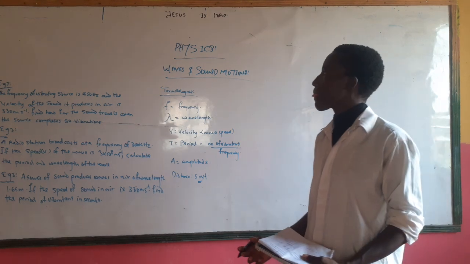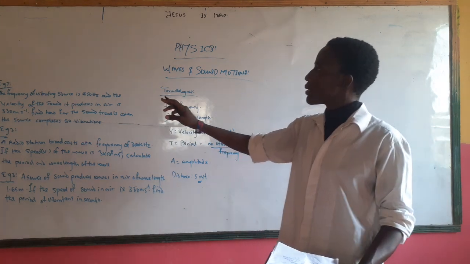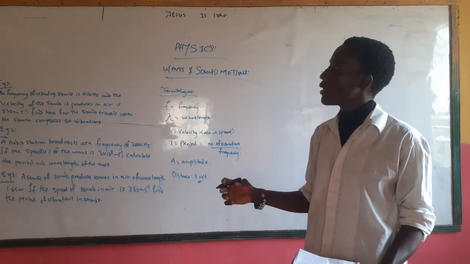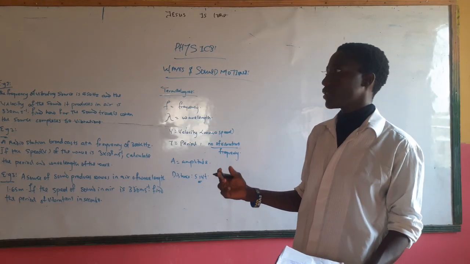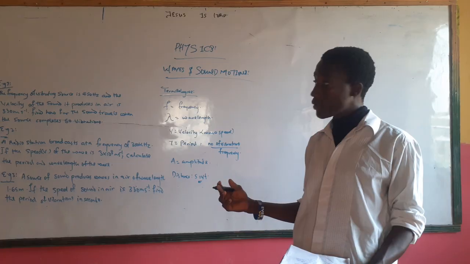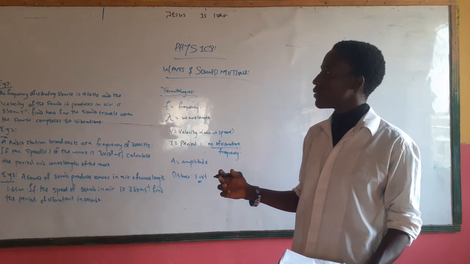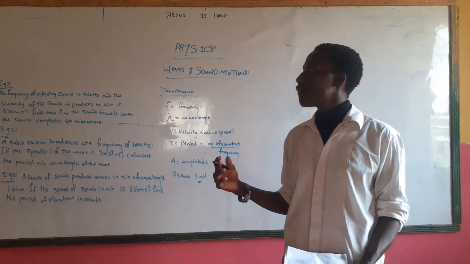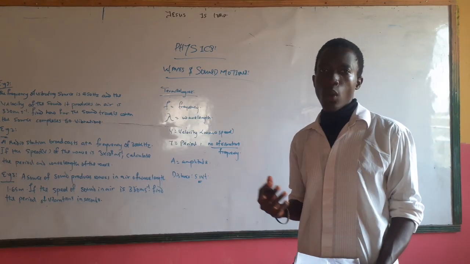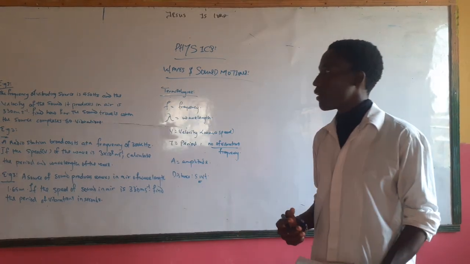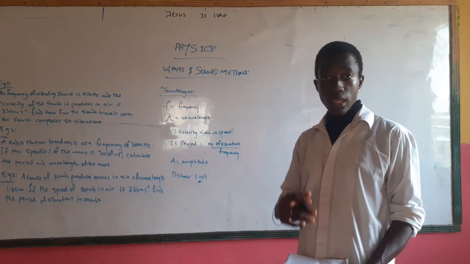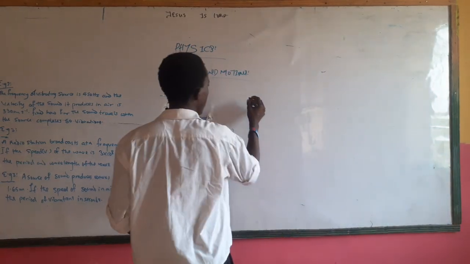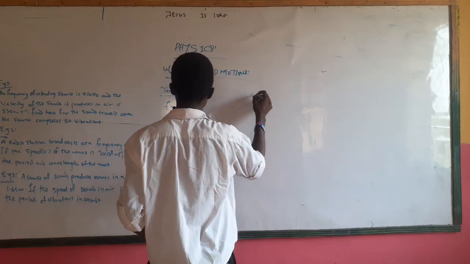They said the frequency of a vibrating source is 450 Hz, and the velocity of the sound it produces is 330 meters per second. Find how far the sound travels when the source completes 50 vibrations. So how far means the distance. Vibration is what you use to get the time. Let's get started. Solution.